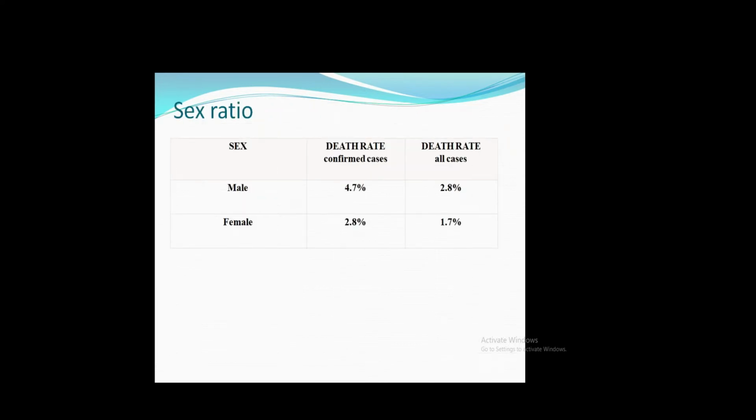And sex ratio, which person is more affected. Especially males are more affected: the confirmation cases are more in males, and the death rate is also higher compared with females. For males it is 4.7 for confirmation rate and 2.8 percent for death rate. For females, the confirmation rate is 2.8 percent and the death rate is 1.7.